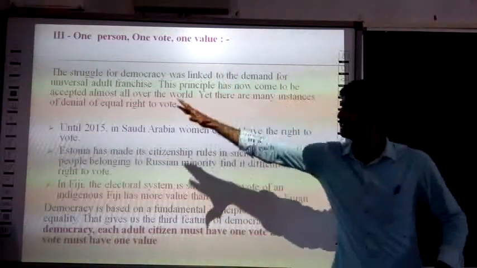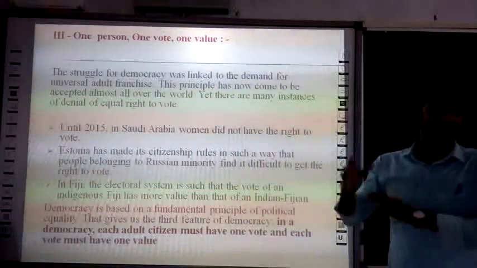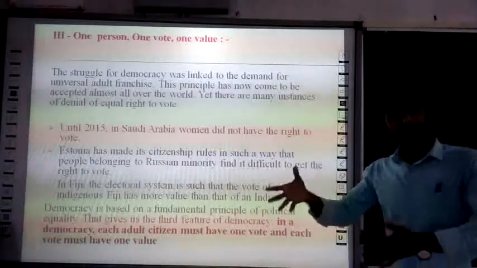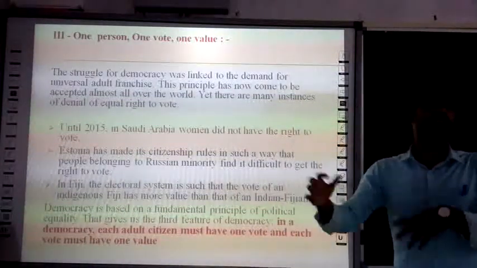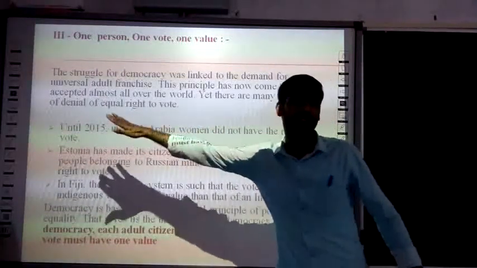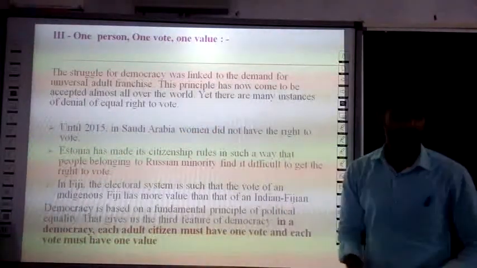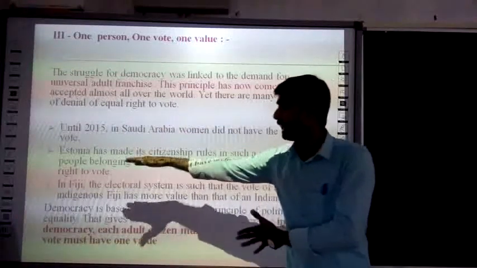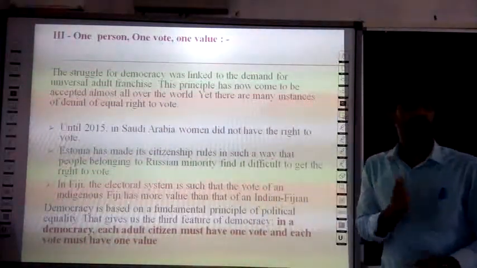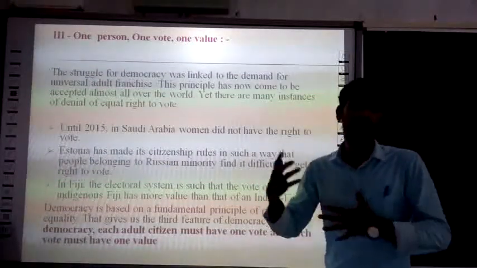So we know that the struggle for democracy is linked with the demand for universal franchise. Though it is accepted throughout the world, there are some countries which deny the equal right to vote. For example, until 2015 in Saudi Arabia, women did not have voting power. Estonia made a citizenship rule where the Russian minority could not get the voting power.